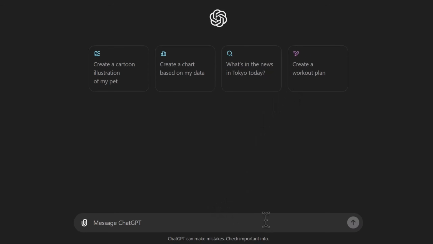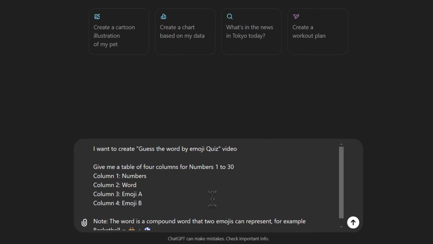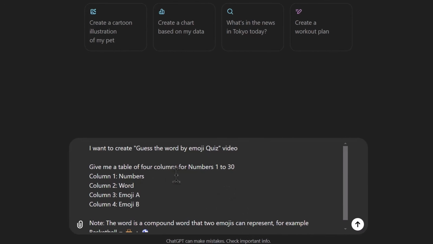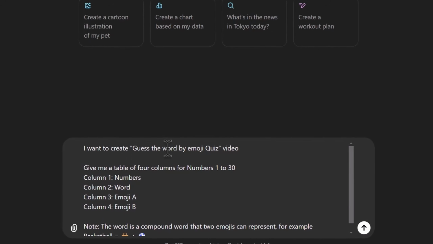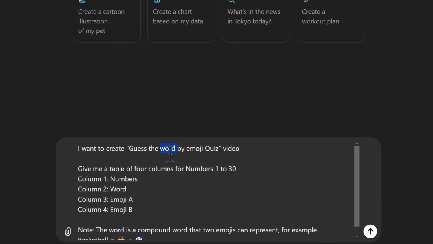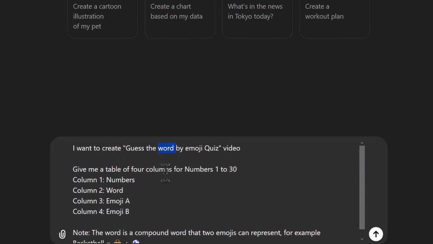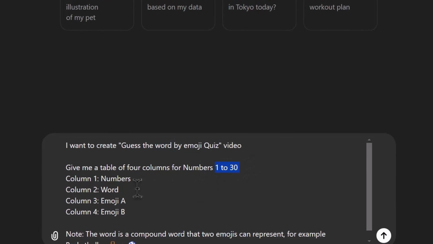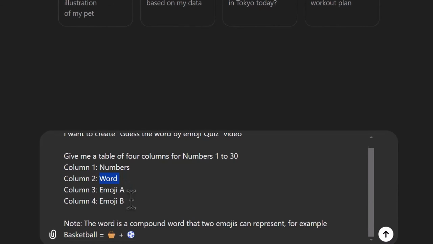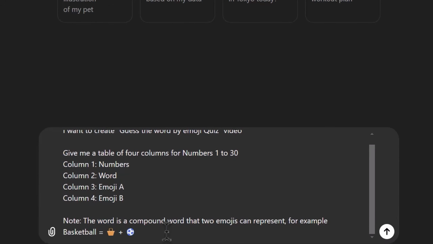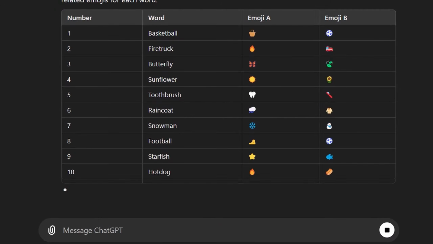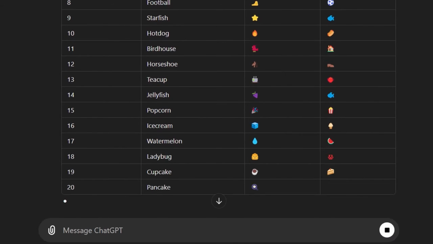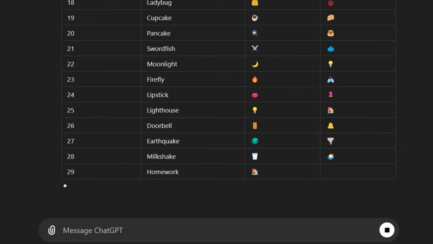Open ChatGPT and give it this prompt. We will use the most popular video on one of the channels for this tutorial, which is Guess the Word by Emoji. You need to swap the word for the topic you are creating and edit the number to your preference. You would also swap it on the second column as well as the note underneath, then press Enter. This will give us 2 emojis that can be pronounced together to sound like the word on the second column.